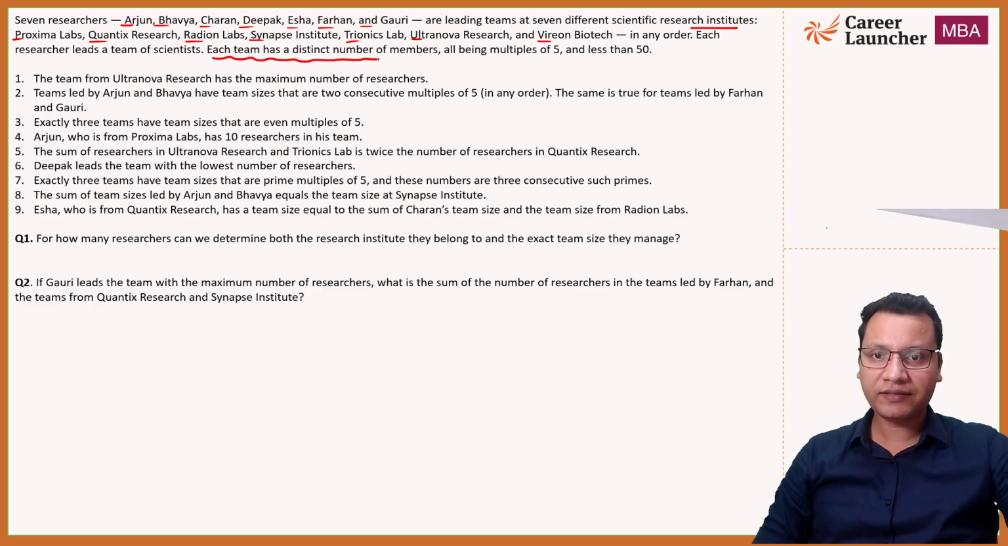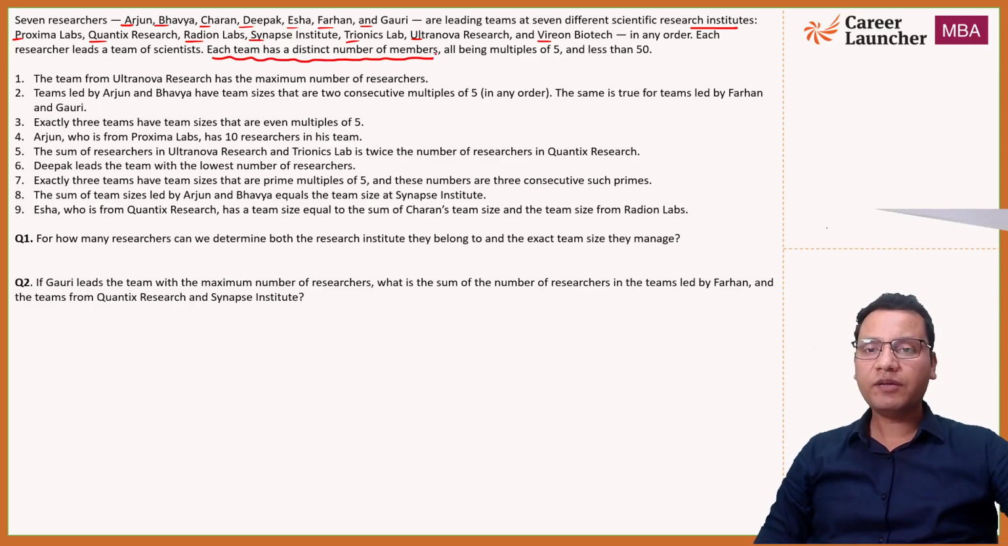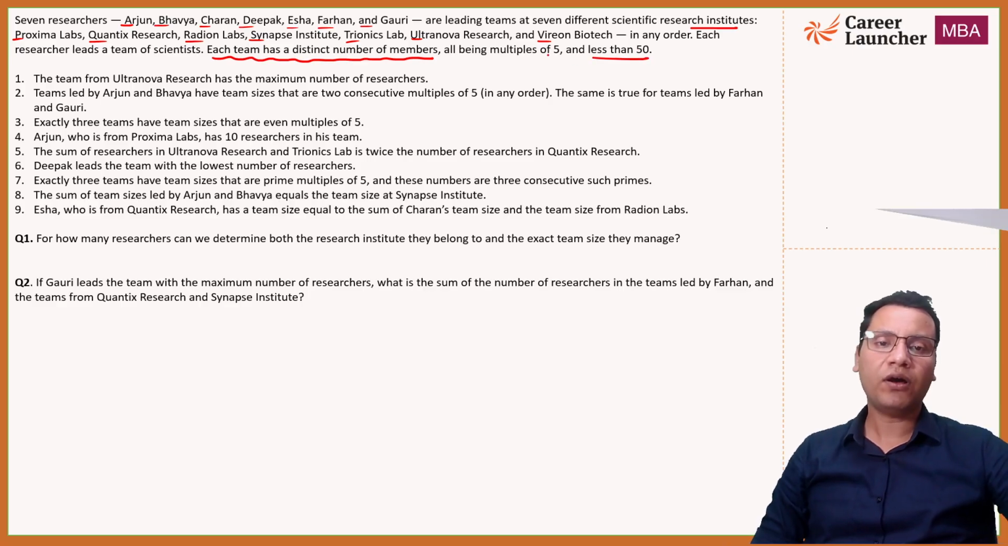That means what? This line is very important. Each team has a distinct number of members, meaning all of the teams will have different numbers of members. So no two teams will have the same number of members, right? And all are multiples of 5 less than 50. All are multiples of 5.